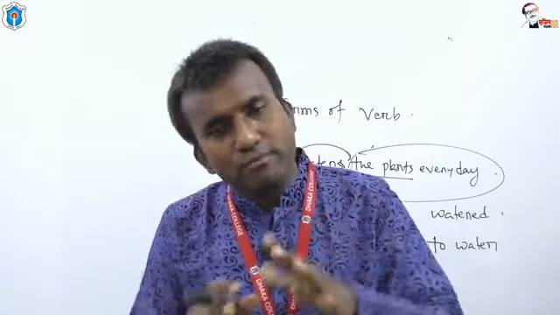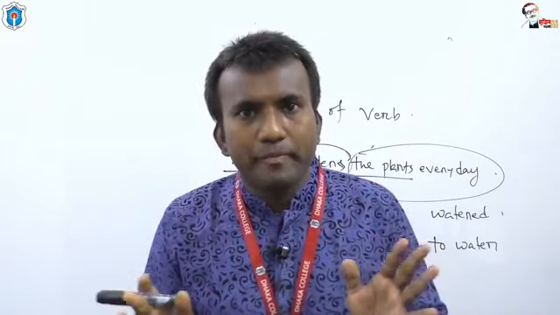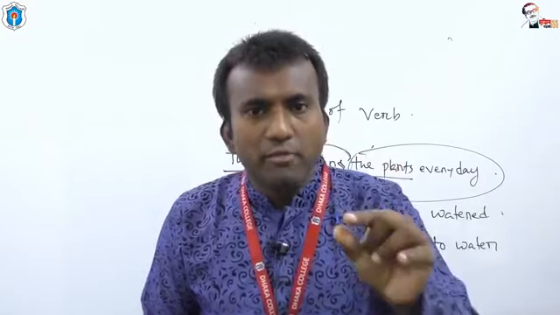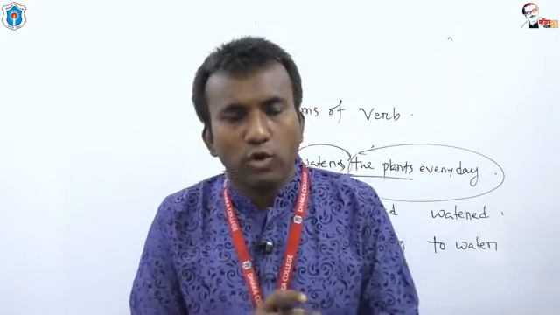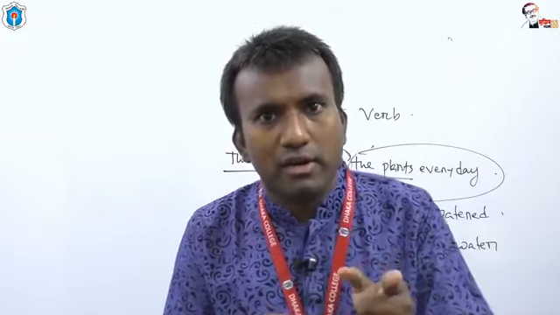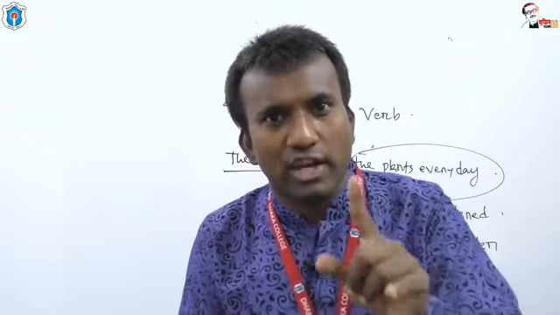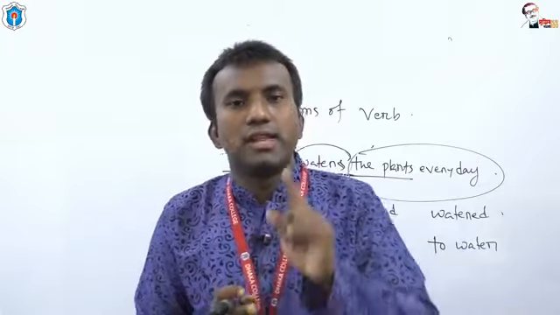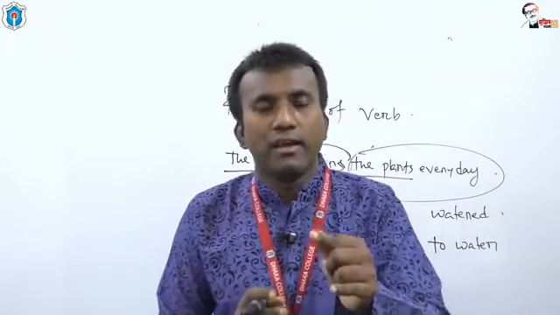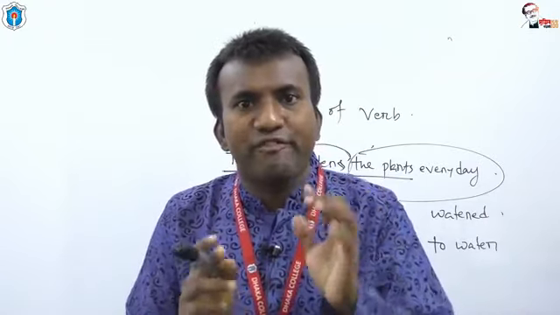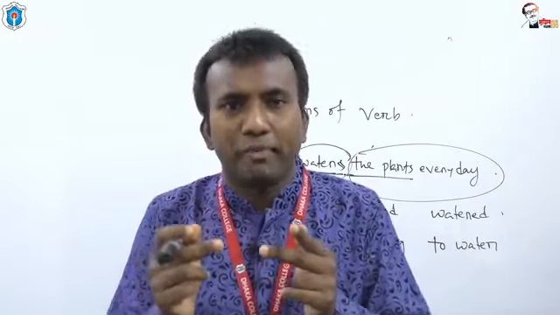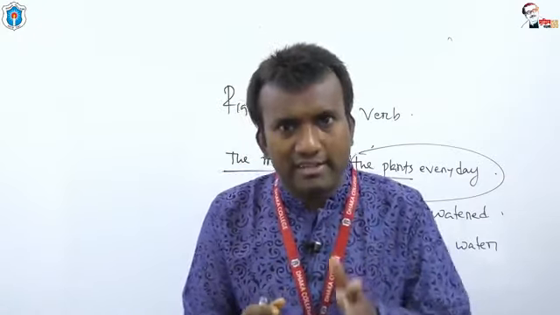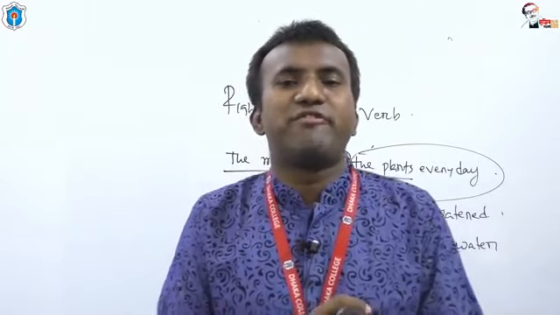There are different forms of verbs. I have already told you. Forms of verbs are taken according to person, number and tense. The process by which the right or proper form of verb is taken according to person, number and tense is called right forms of verb.